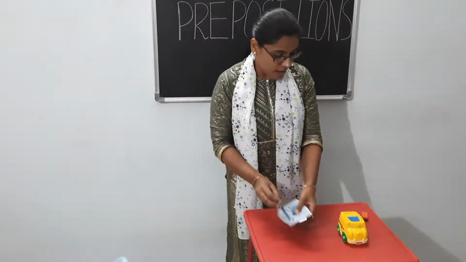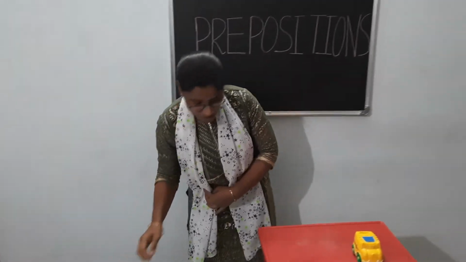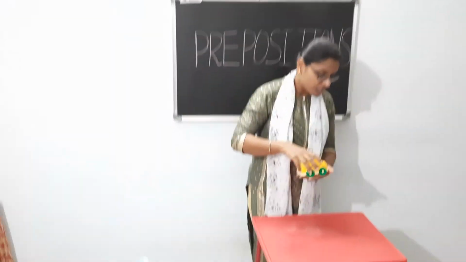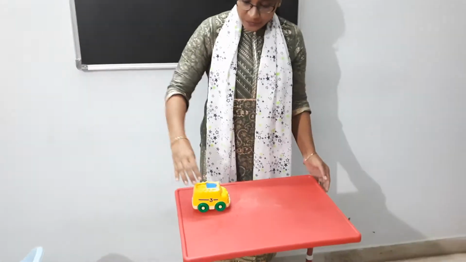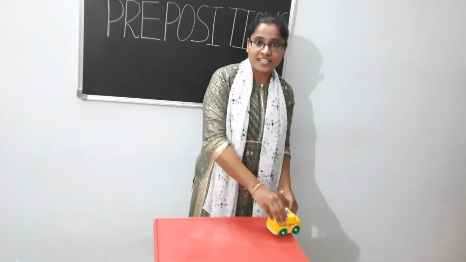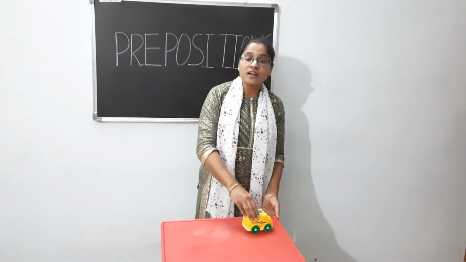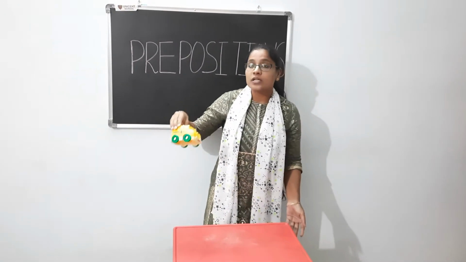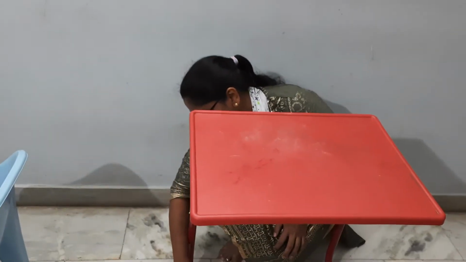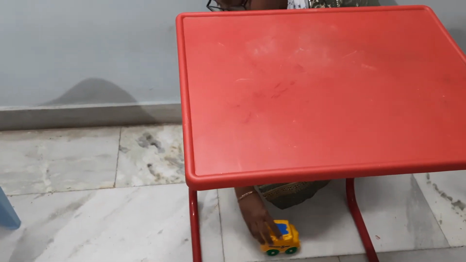Okay children, now let's see here. We have a toy van. See, now the toy van is going over the table. Now the toy van is going under the table.